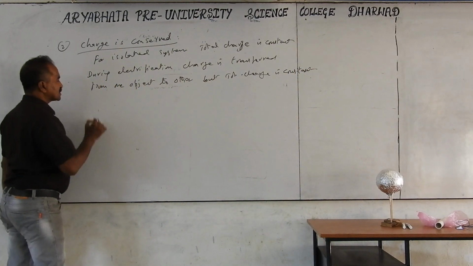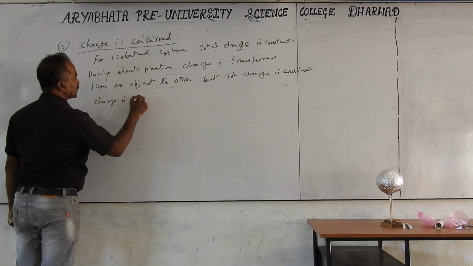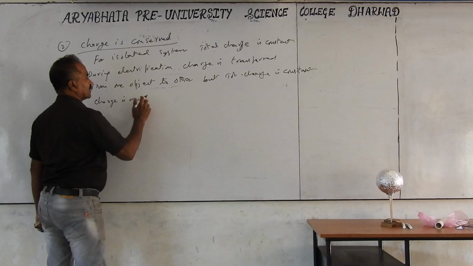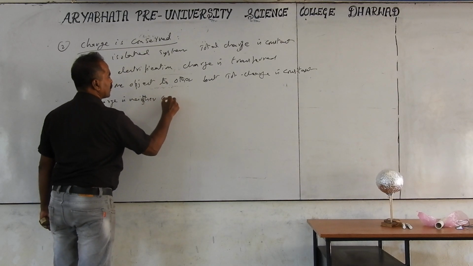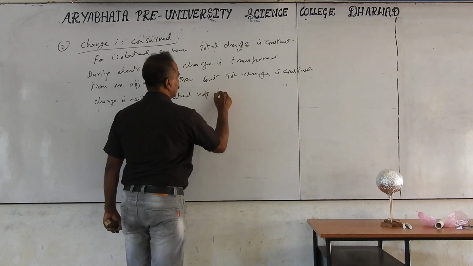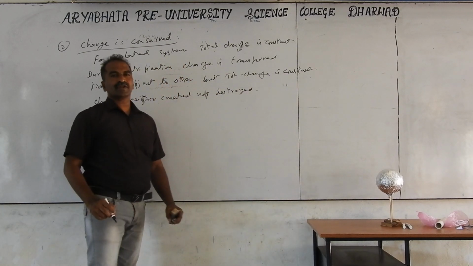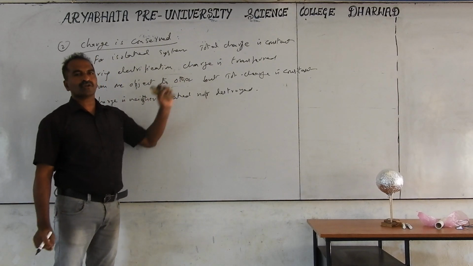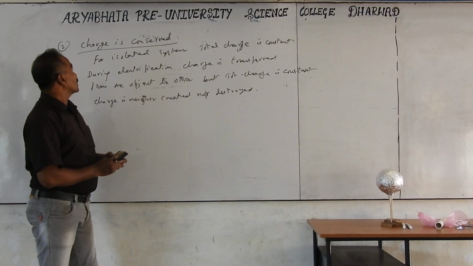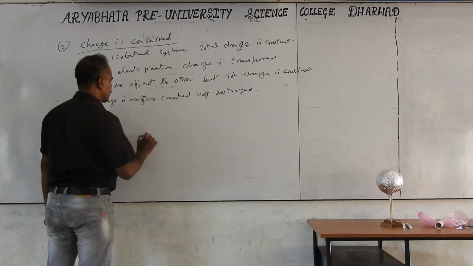That means in this process, charge is neither created nor destroyed, but only transferred from one object to other object. That is nothing but charge is constant.